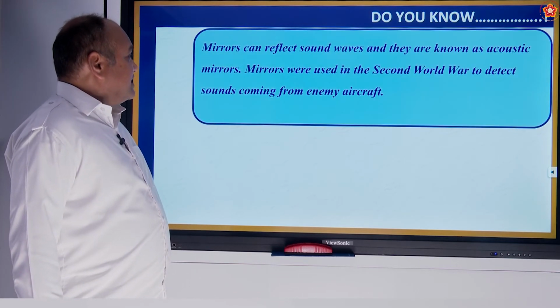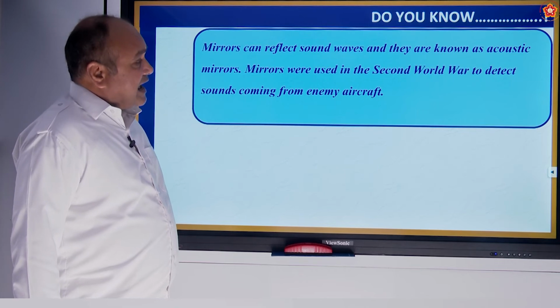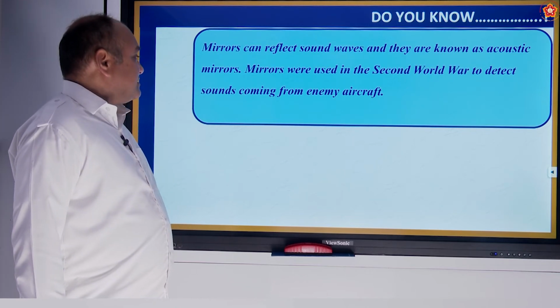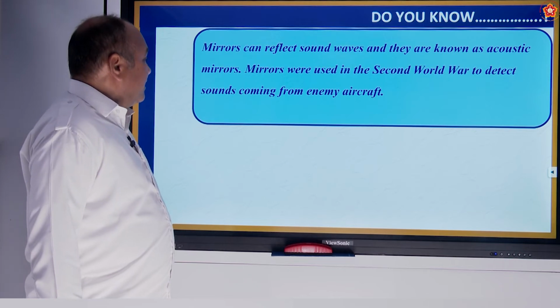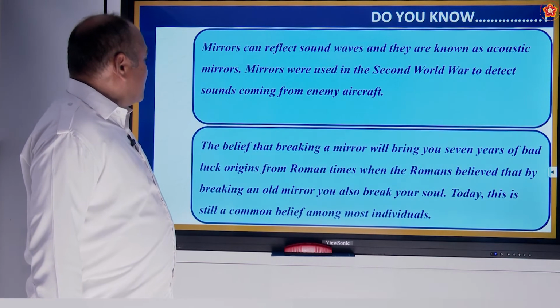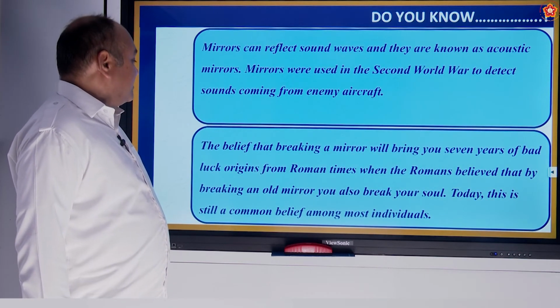Mirrors can reflect sound waves, and they are known as acoustic mirrors. Mirrors were used in the Second World War in detecting sounds coming from enemy aircraft.